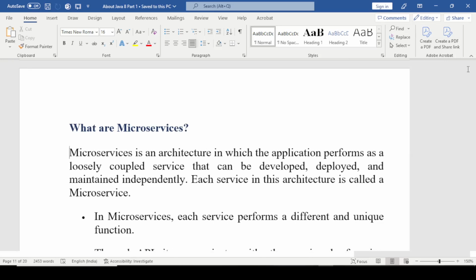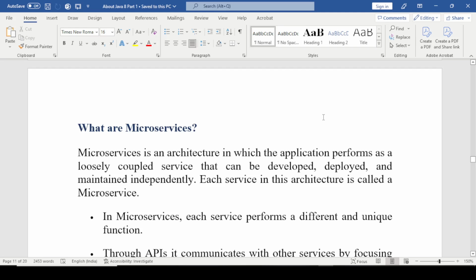In this tutorial I have explained Spring microservices frequently asked questions. So let's begin. The first question is, what is microservices?